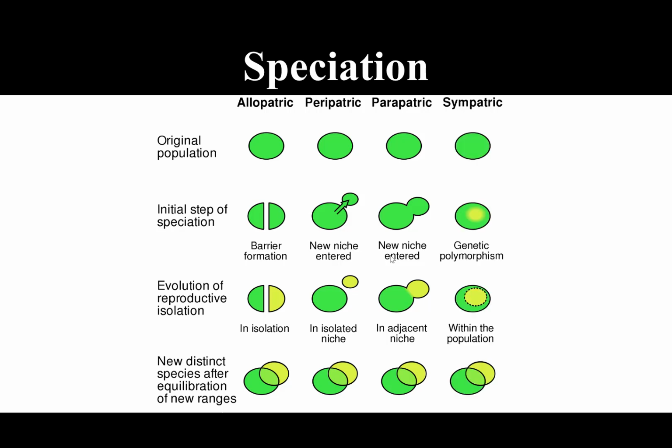The last type is sympatric speciation. In sympatric speciation, new species evolve from an ancestral species by a process in which both the species continue to live in the same geographical region, as you can see here. This evolution of the new species is because of the presence of genetic polymorphism, such that within the same region, the populations can split among themselves and give rise to sympatric speciation.